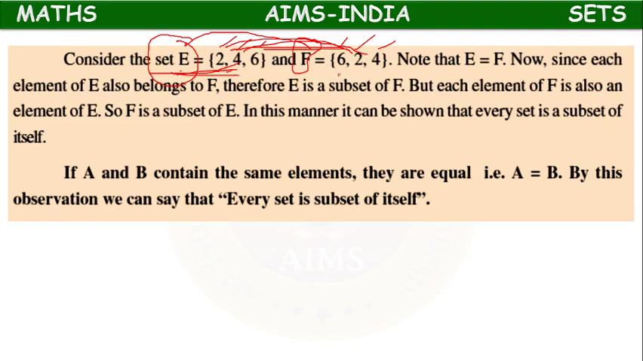Each and every element of E is present in F, and each and every element of F is present in E. That's why both of them are called equal sets.